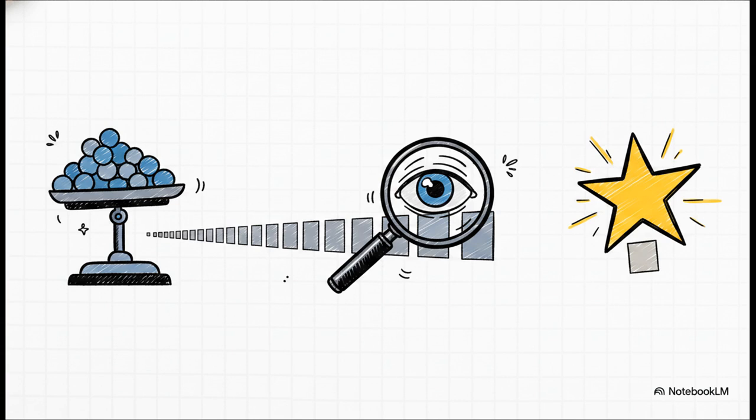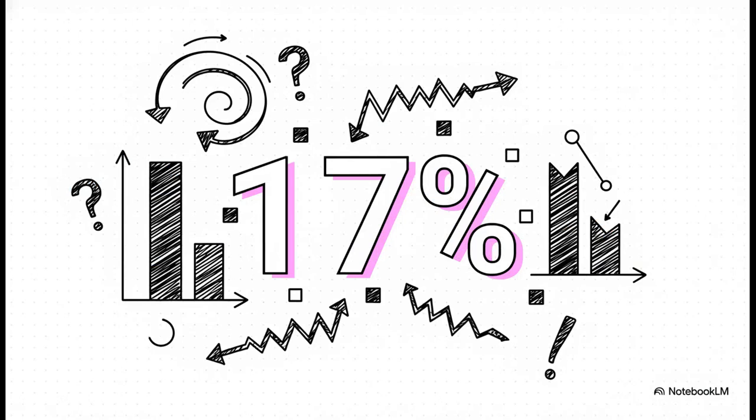These biases mean the LLM is acting on structural surface forms, not actually doing any real semantic reasoning. Just to put that into perspective, look at this number, 17 percentage points. That is how much a model's accuracy can fluctuate in text classification tasks merely by changing the order of the exact same examples. You aren't adding or removing any information. You're just shuffling the sequence. And the model's performance wildly swings by 17%. That is a massive, absolutely crucial vulnerability to be aware of.